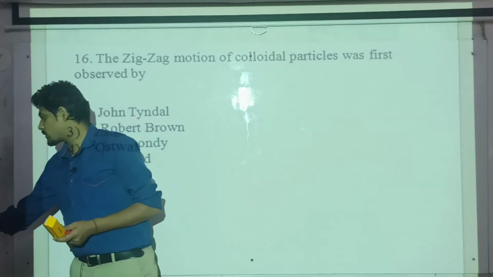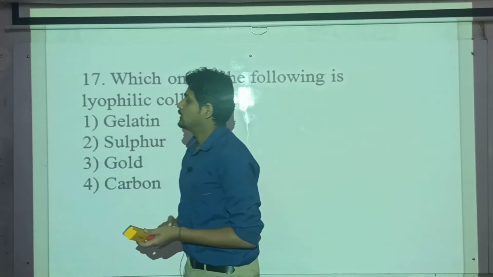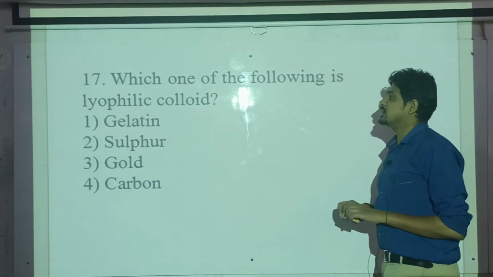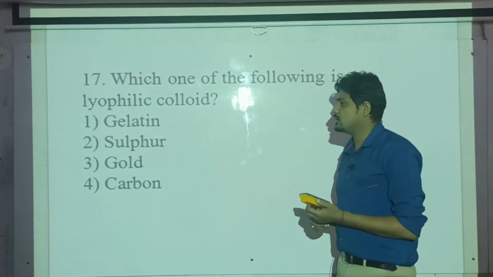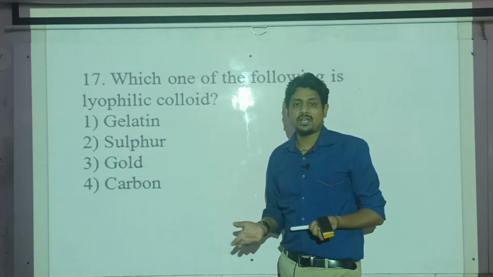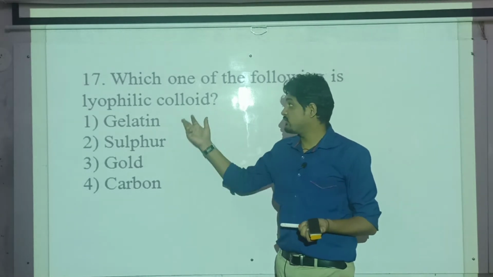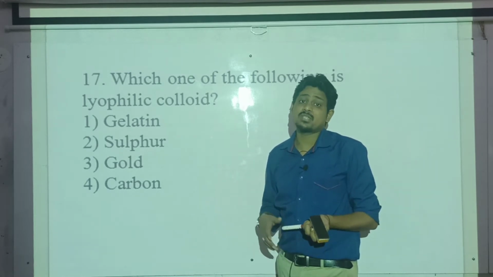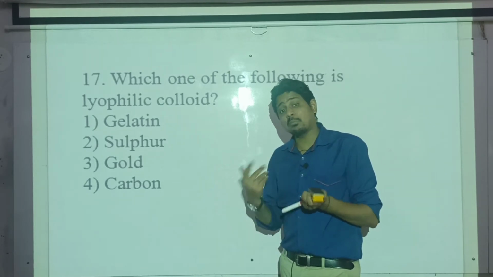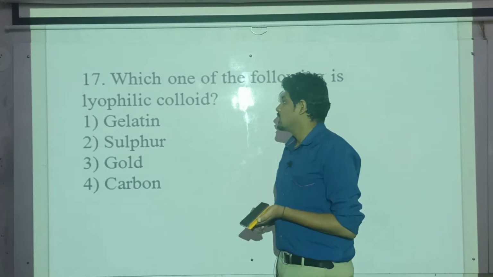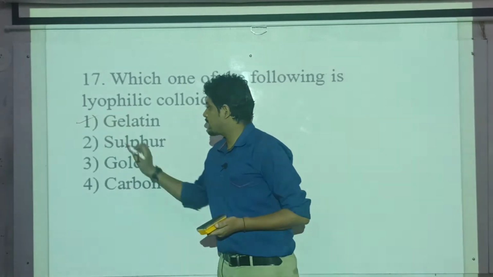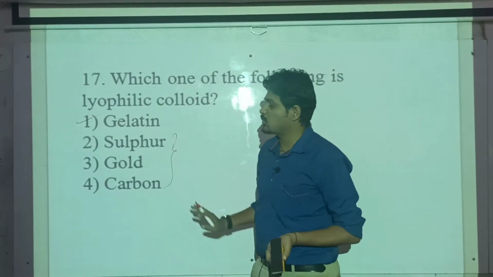So moving on to the next question, the 17th one. Which one of the following is a lyophilic colloid? Again, what you have to identify is which is naturally existing, which is not a metal sol. If I see gelatin, gelatin is the correct answer straight away, because sulfur and the others are metals and non-metals only.